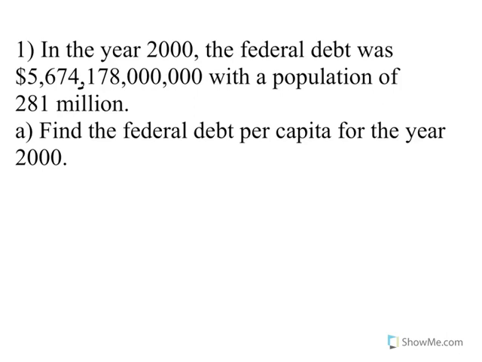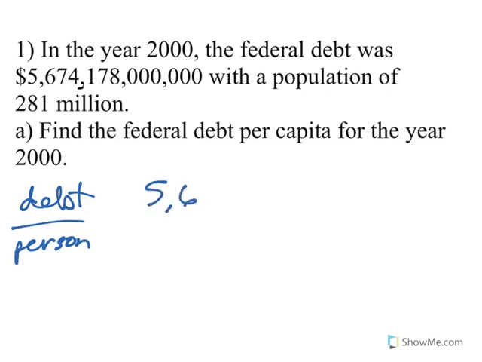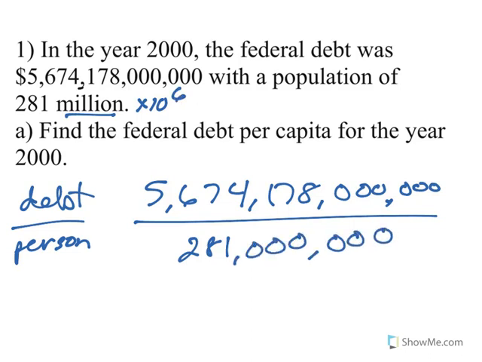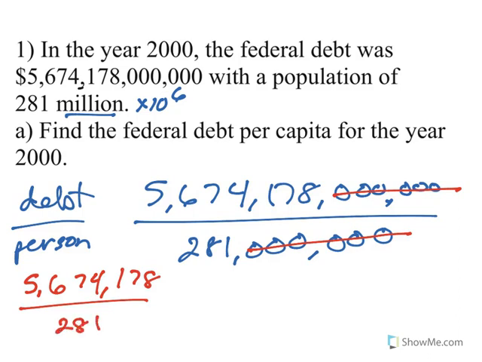Find the federal debt per capita for the year 2000. So we've got debt per person. That's what we're trying to find. We start with our debt, 5,674,178,000,000 over 281 million. Remember, million means times 10 to the 6th, so I can add 6 zeros. Both end with 6 zeros, so those cancel out, and I end up with 5,674,178 divided by 281. That makes this just a little nicer.